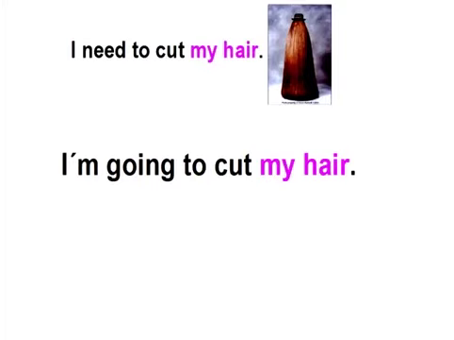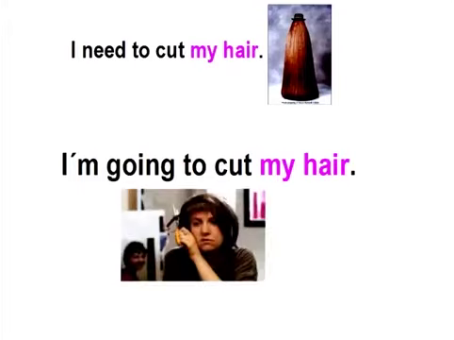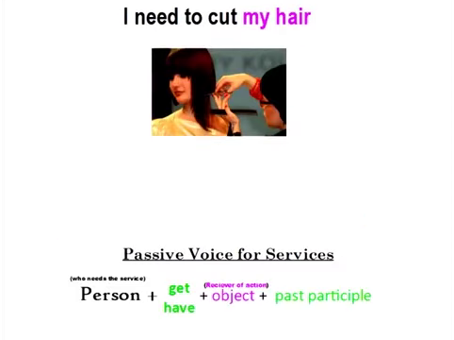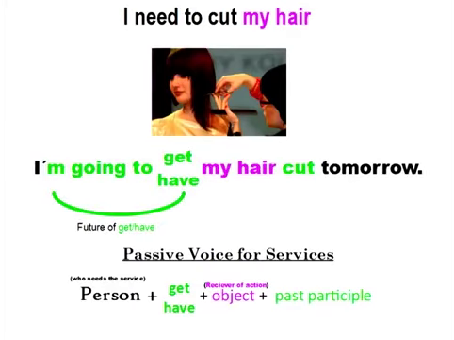For example, I need to cut my hair. My hair is a little bit long, and I need to cut it. Right? But if I say this in the future, I'm going to cut my hair, it sounds like you are actually going to be the person that cuts your hair. But most people don't do this. No. We get a professional service for this. It's a service. So we're going to use our passive voice in the future. And I'm going to say, I need to cut my hair. Well, I'm going to get my hair cut tomorrow. Or I'm going to have my hair cut tomorrow.